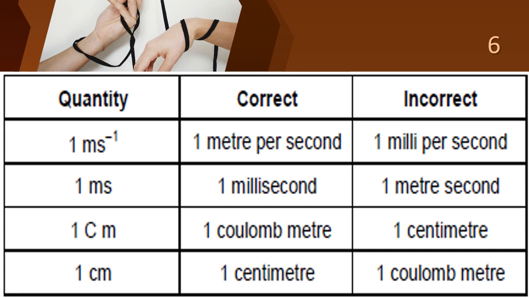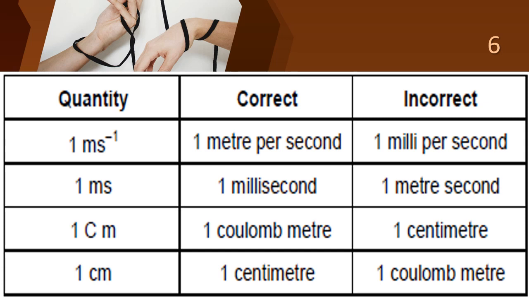Okay, children. And then what is the fourth rule? Plural form should not be used in units. And then what is the fifth point? Full stop should not be used in units. And then the next point: prefix should not be used alone, and there should not be any spacing between the prefix and the unit. Okay, can you all understand, children?